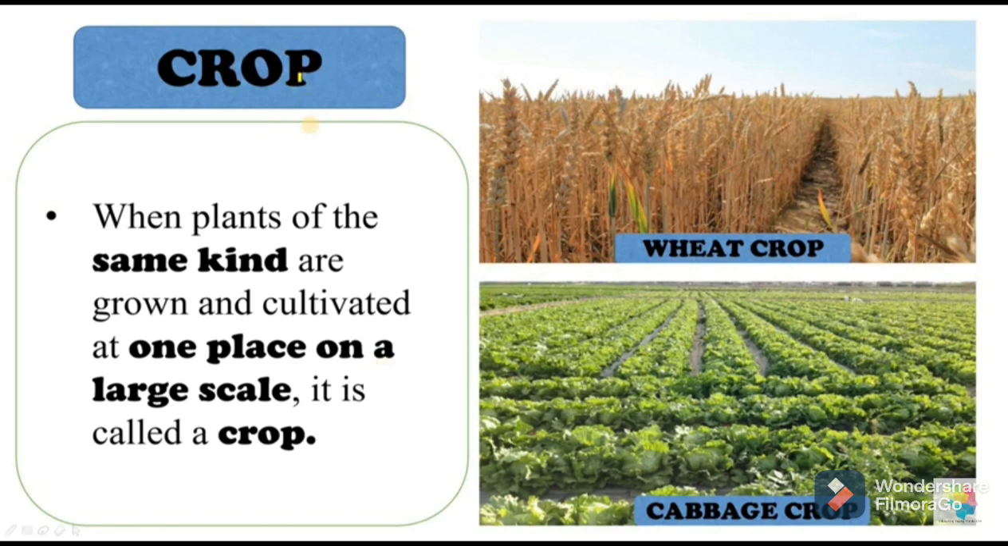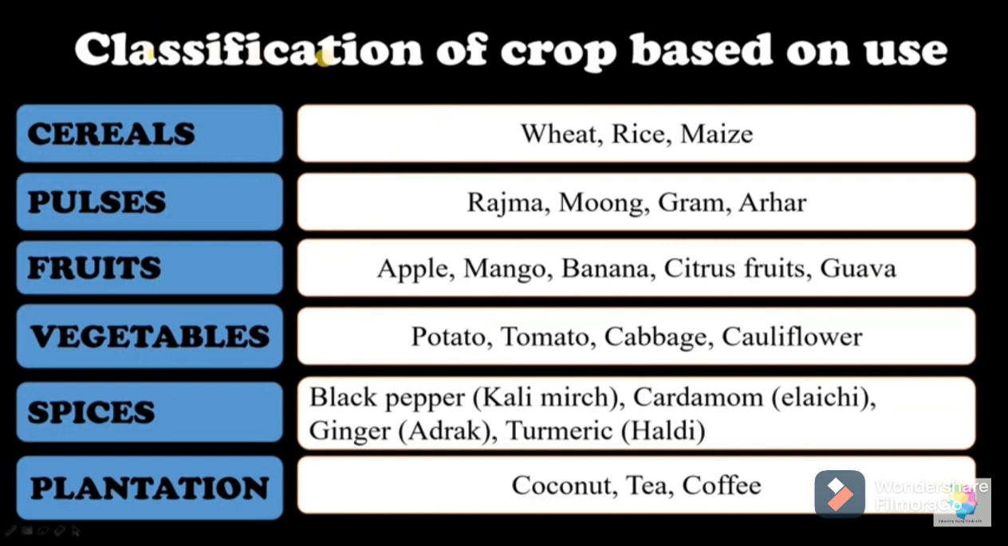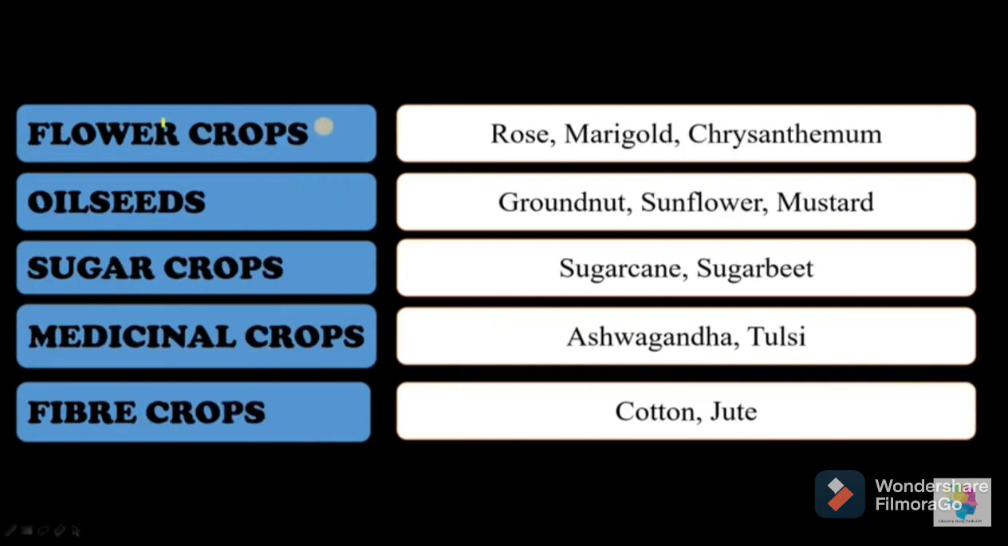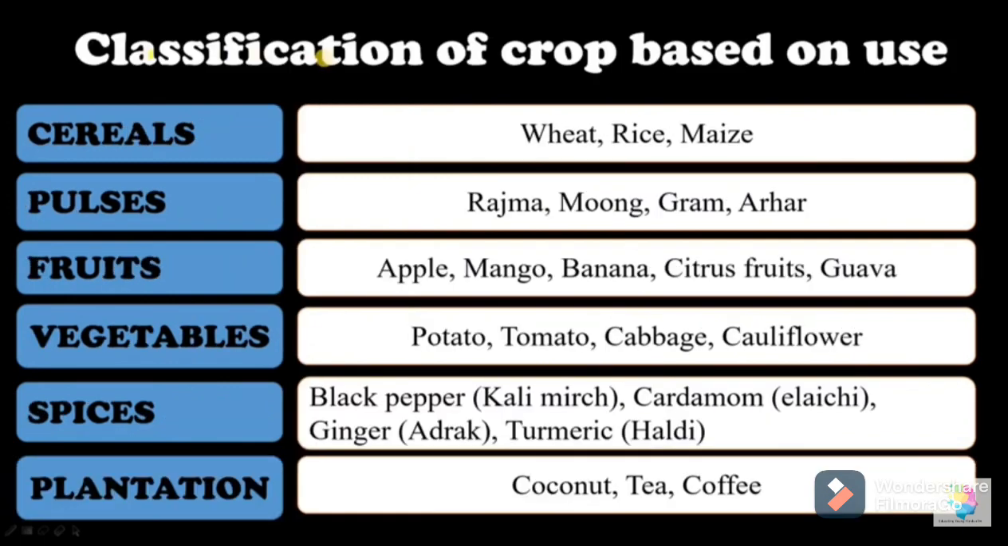These crops are classified as per their use into cereals, pulses, fruits, vegetables, spices, plantation, flower crops, oil seeds, sugar crops, medicinal crops, and fiber crops. So what are the examples? One by one, we will see the examples.